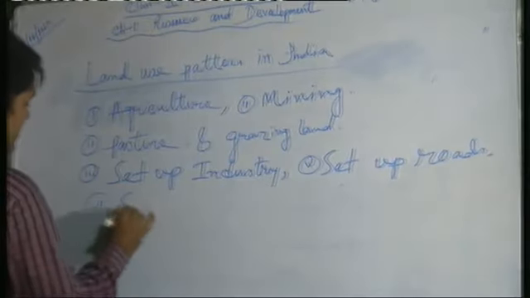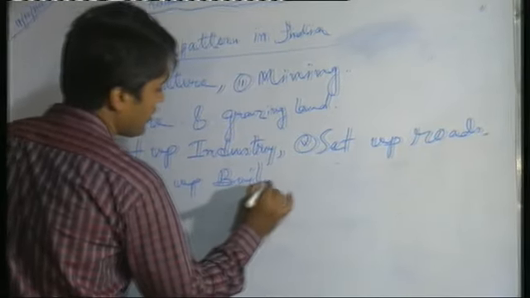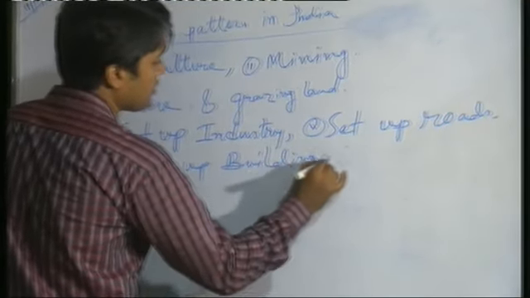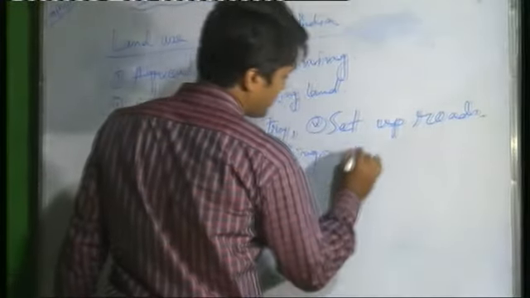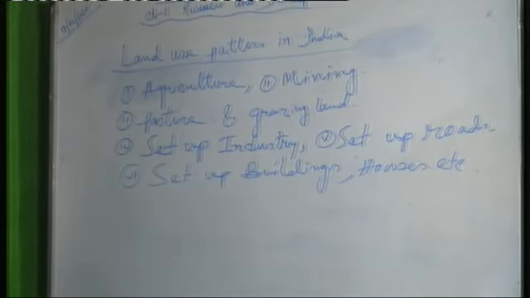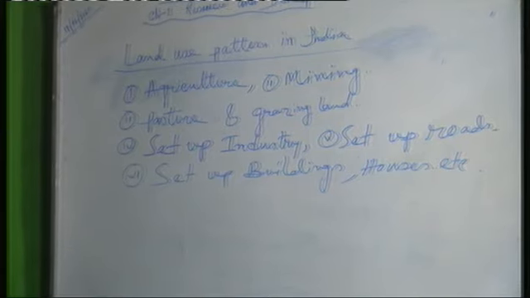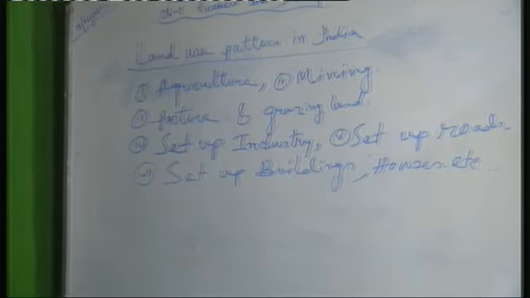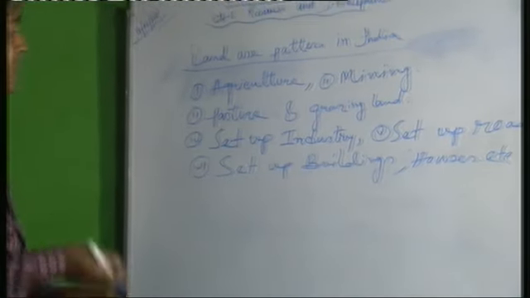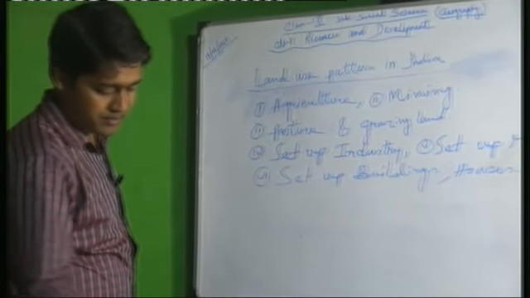Number 6, set up buildings, houses, etc. So for all these different purposes our country's land is utilized: agriculture, mining, pasture or grazing land, setting up industry, setting up roads, and also building houses. For this, our country's land has been utilized.